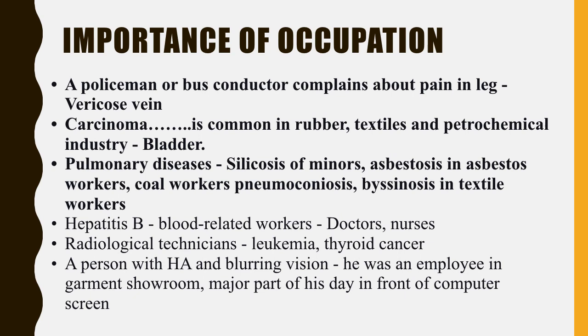Then pulmonary diseases: silicosis of miners, asbestosis in asbestos workers, coal workers' pneumoconiosis, byssinosis in textile workers. So depending upon the occupation, their complaints may be different.